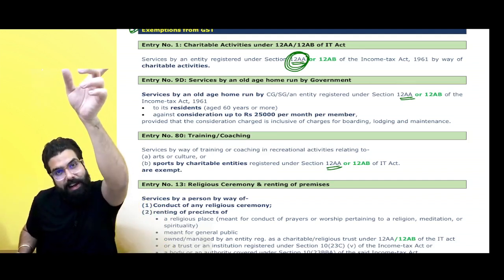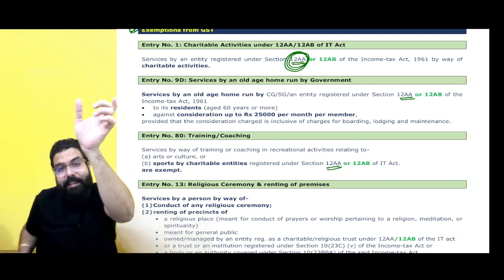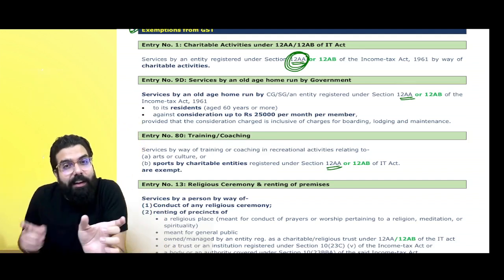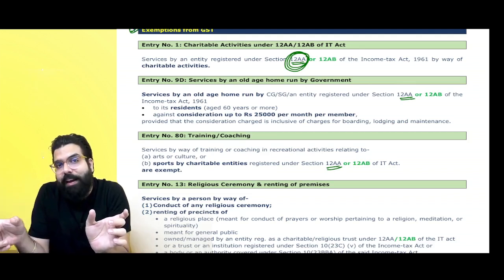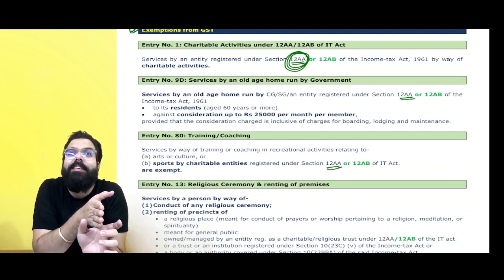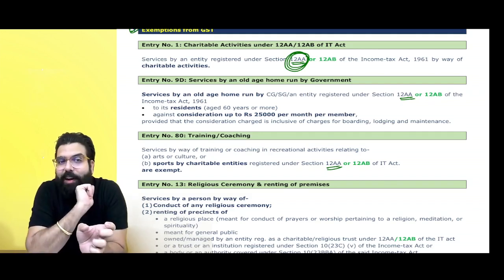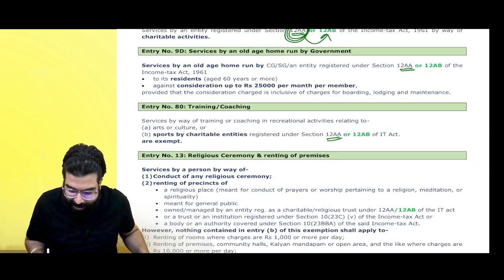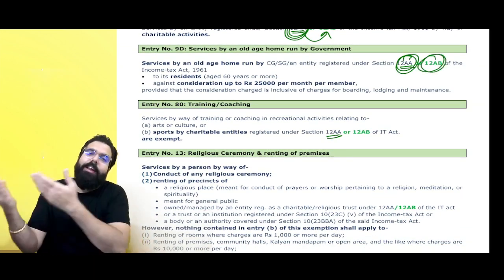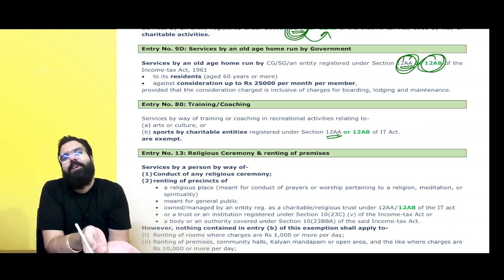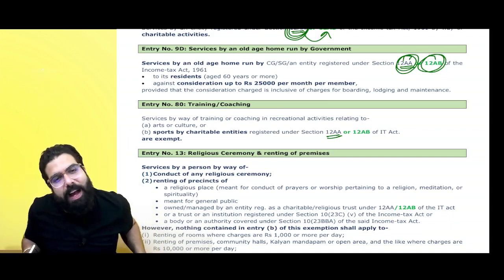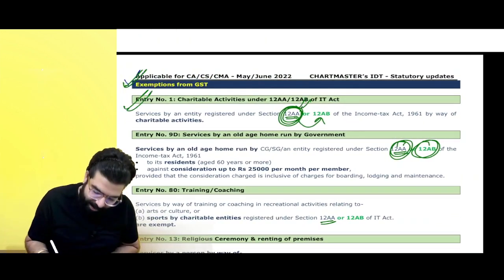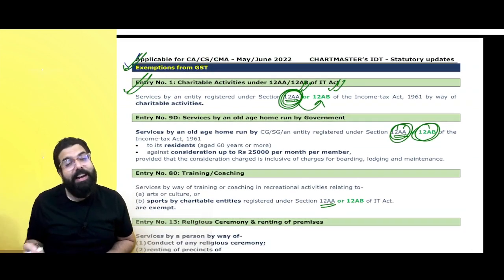Now, just because in income tax they have introduced 12AB as the exemption section, if you want exemption from income tax, earlier it was for an entity registered under 12AA, now they have told if you are an entity registered under 12AB, then in income tax you get the exemption. The same change was brought into GST along with section number 12AA. They have added the word 12AB. So either you are registered under 12AA or you are registered under 12AB, both are eligible for exemption in GST. Done, sir. Point is clear. So if you are an entity registered under 12AA or 12AB and doing charitable activity, exempt.